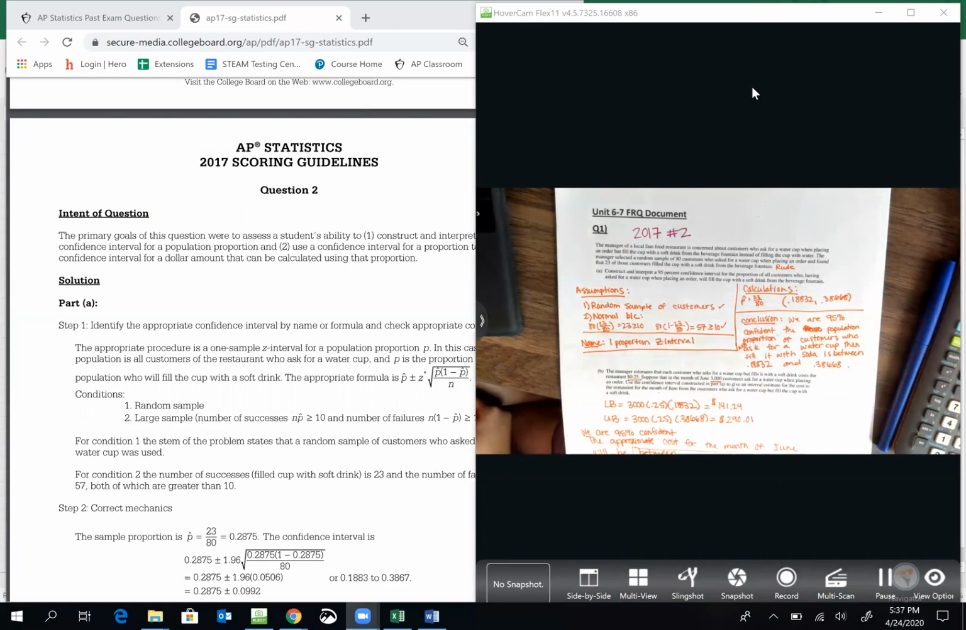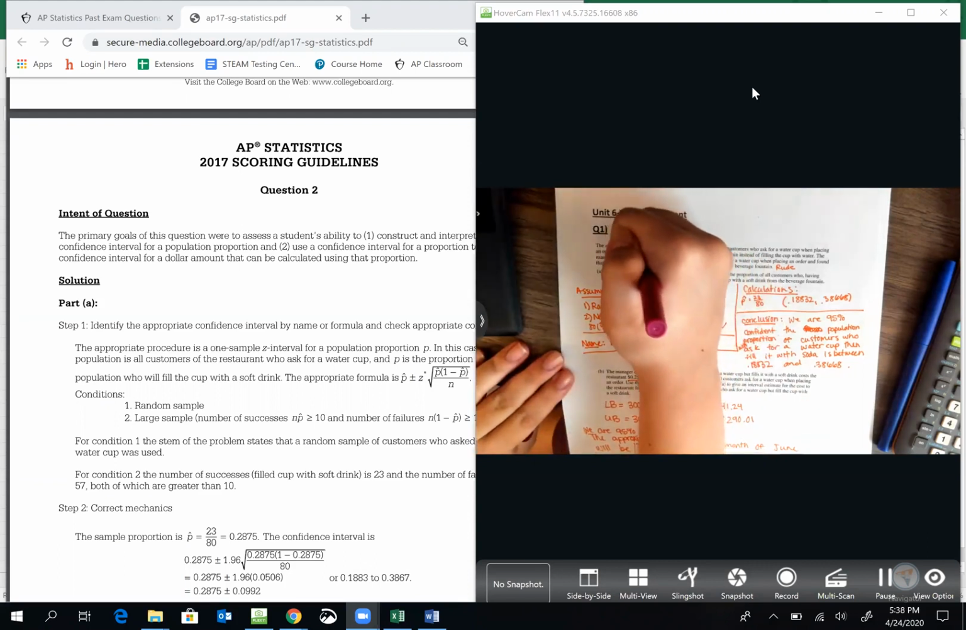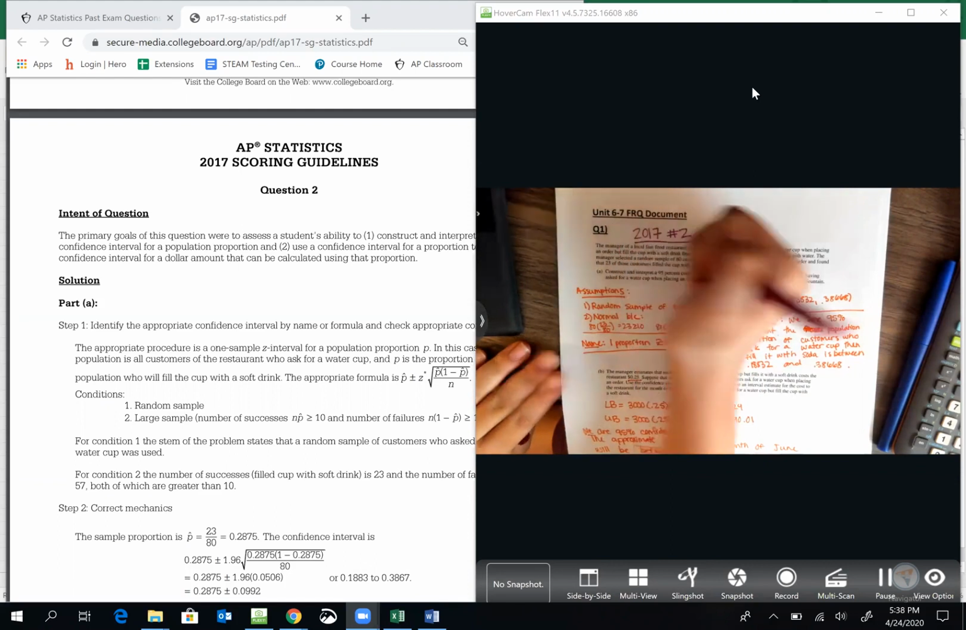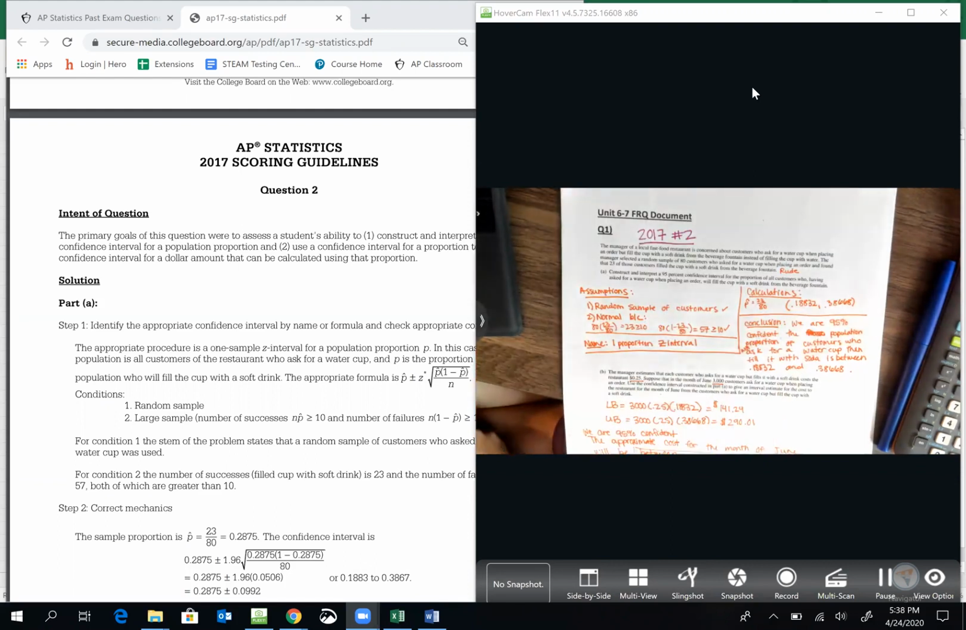So we're starting to score our unit 6 through 7 FRQ packet. Here we have the first question. This is from the 2017 exam, number 2. If you'd like to look at the scoring guideline in more detail, Google AP Statistics 2017 scoring guideline and go to question 2.